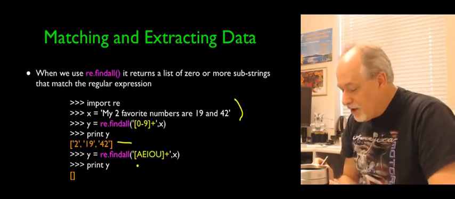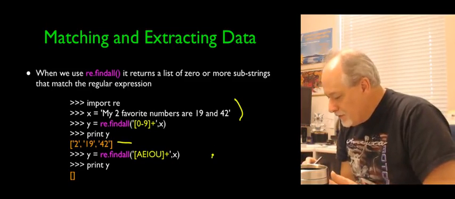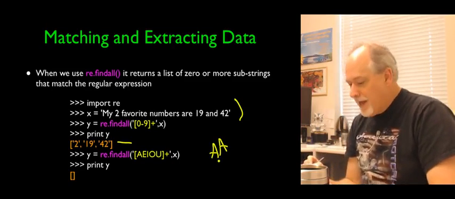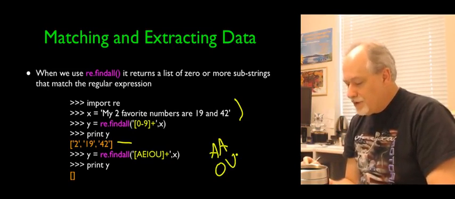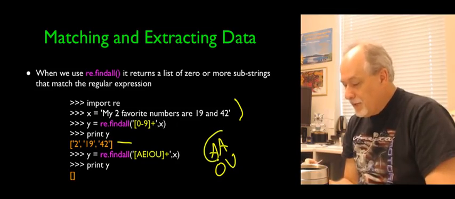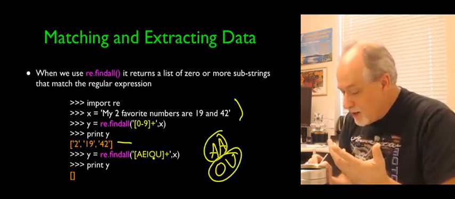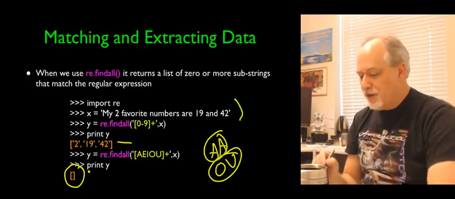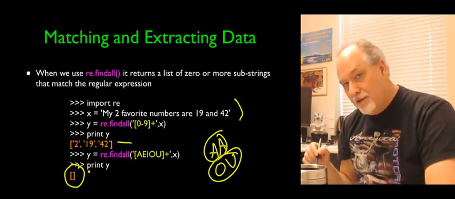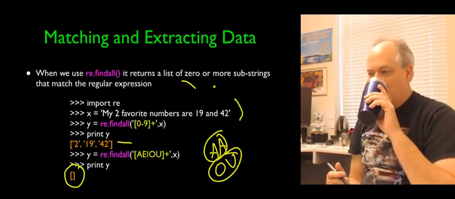So it says, I'm going to find all the things that match A, E, I, O, U. So things like A would match, and O, U would match. And that's what we would get if they were in the string. But because there are none, we get an empty string. So even if there are none, you get an empty string. So it always returns a string. It may be a 0-length string, and that's what you'd have to check.